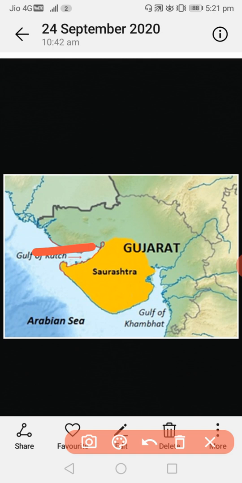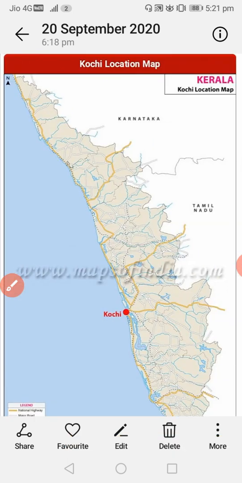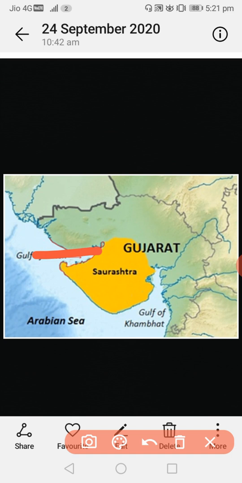This is the Gulf of Kutch and this is the Gulf of Khambat.